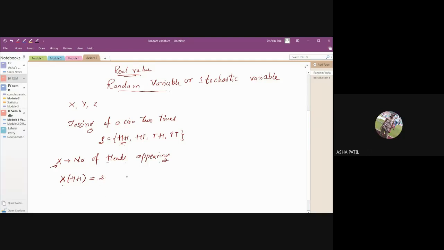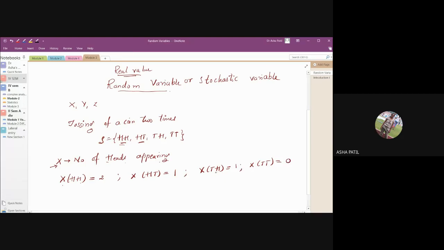Now, if I go for the next, X of HT, in the next outcome, how many heads are there? Only 1. Yes. And in the next, X of TH, 1. 1 again. And X of TT? 0. No heads are there.